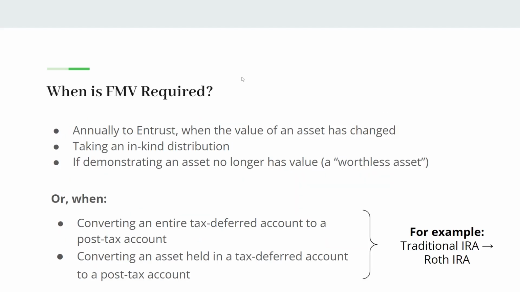So when is a fair market valuation required? There are 4 instances when it is required. The first instance is when the value of an asset in your Entrust account has changed. So you'll need to go ahead and submit that FMV once a year before the end of the year. Second instance is when you're taking in-kind distribution of an asset. Third instance is when an asset no longer has value, when it's completely worthless. The fourth instance is when you're converting a traditional IRA to a Roth IRA.